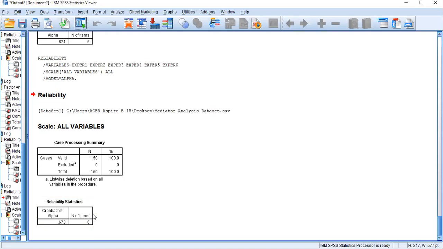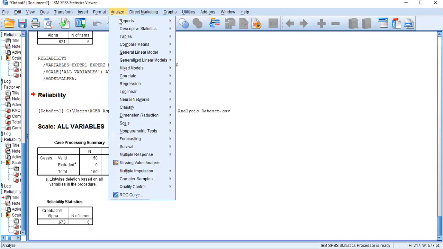Now I repeat again. Here, I'm checking the reliability of your measurement items. My third step, I'm going to check with you the validity test. Now you are going to test validity. For validity testing, first of all, we need to do the factor analysis. I will show you how to do the factor analysis, and then I will interpret the result based on some standard values. I am doing it again.